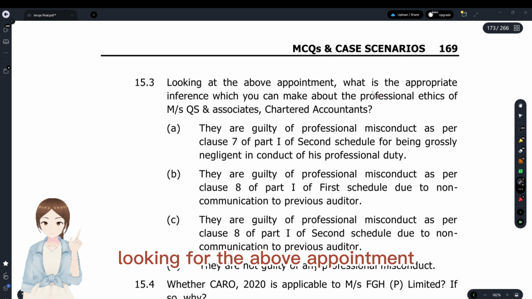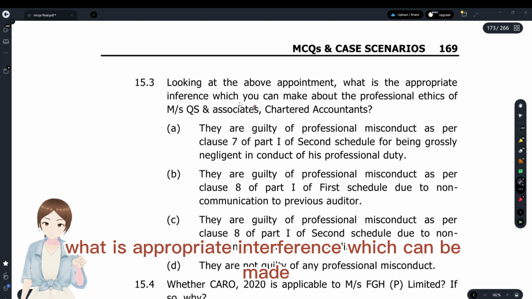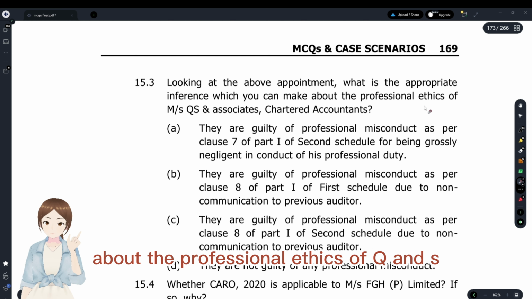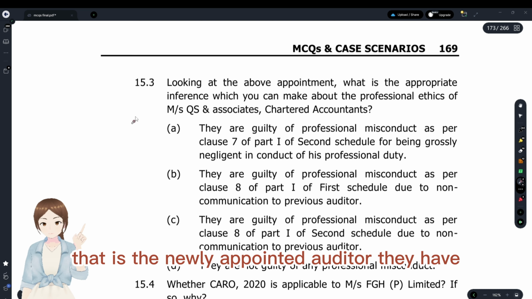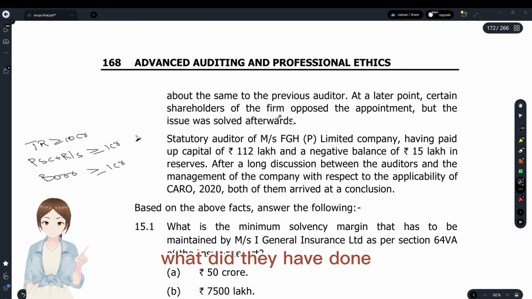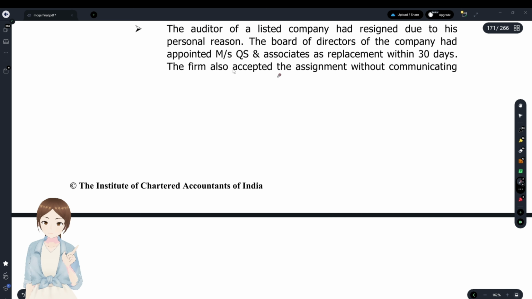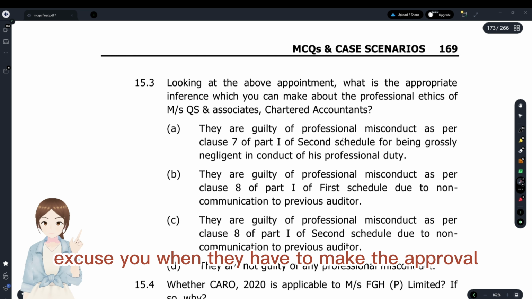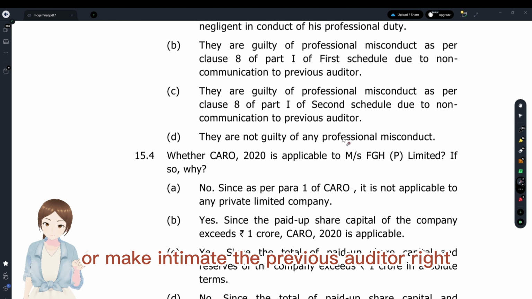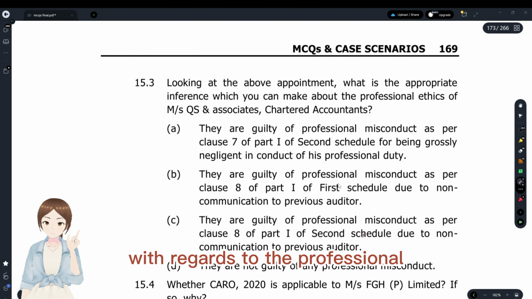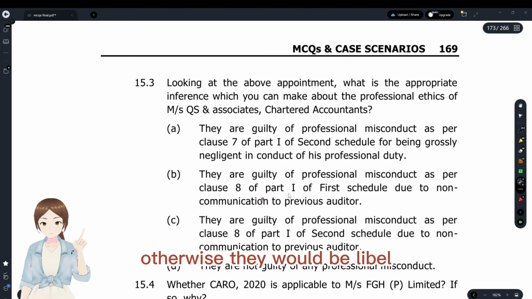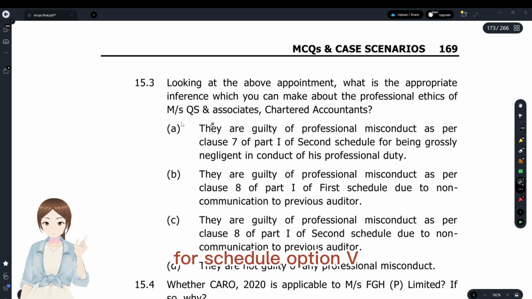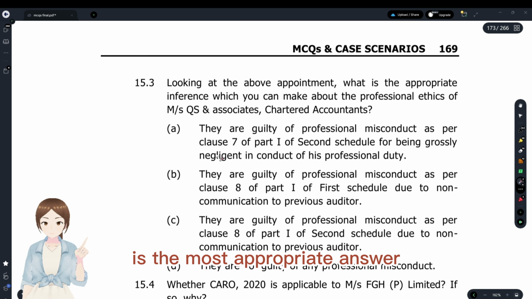Looking at the above appointment, what is the appropriate inference which can be made about the professional ethics of Q&S, that is the newly appointed auditor? Okay, what have they done? The firm also accepted without communicating the same to the previous auditor. You see, as per SQC1, they have to communicate with the previous auditor with regards to the professional. Otherwise, they would be liable under clause 8, part 1, first schedule. Option B is the most appropriate answer.